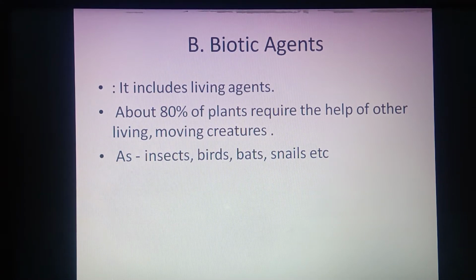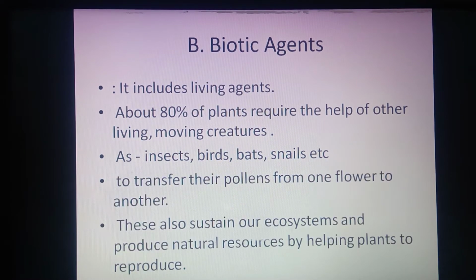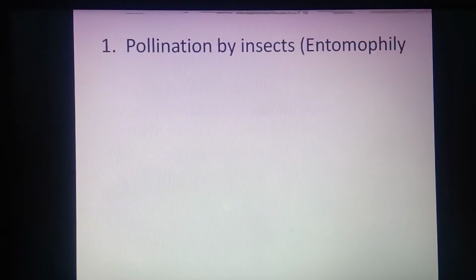Now, moving creatures like insects, birds, bats, snails, snakes, humans, and other living and moving organisms are responsible for transferring the pollen grain from the anther towards the stigma. Automatically, this achieves the process of pollination, and it helps to sustain our ecosystem and produce natural resources by helping the plant with the process of reproduction.